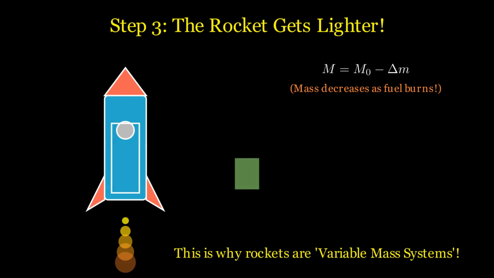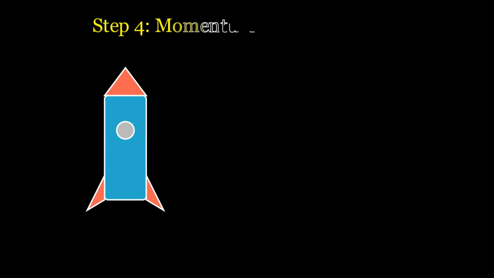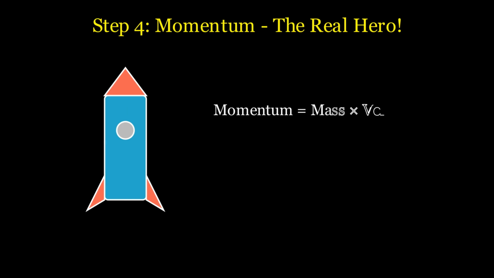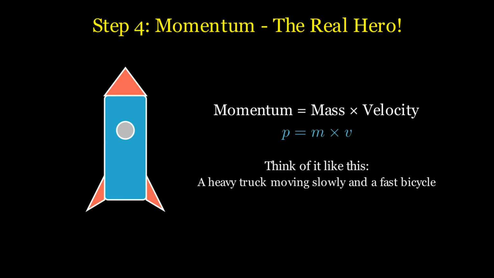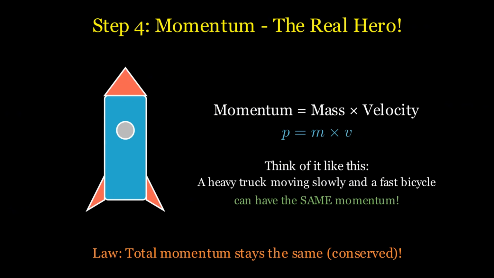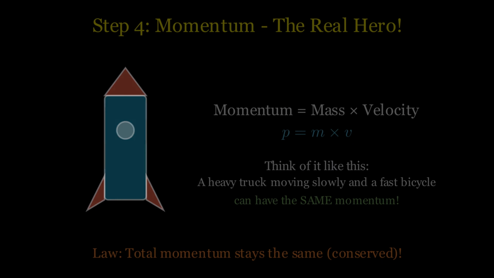To analyze this mathematically, we turn to momentum, the product of mass and velocity. Think of it like a massive truck rolling slowly versus a fast bicycle. Both can carry the exact same momentum. In a closed system with no external forces, total momentum is strictly conserved. Let's now set up the conservation equation.